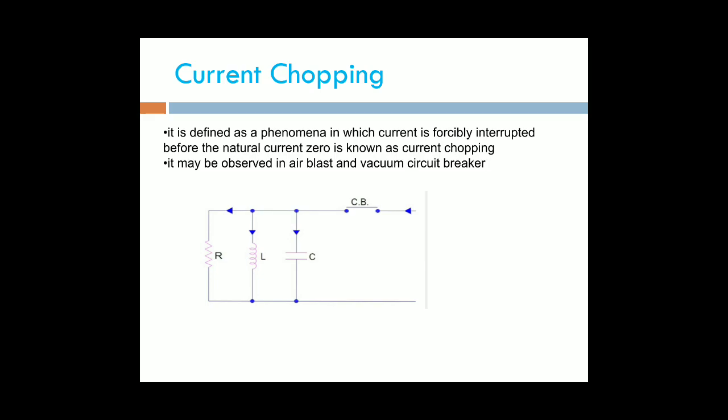Current chopping means that before the natural current zero, the current is forcibly interrupted. In this figure, L is the shunt reactor, C is the capacitance of the winding, and R represents the eddy current losses in the reactor.